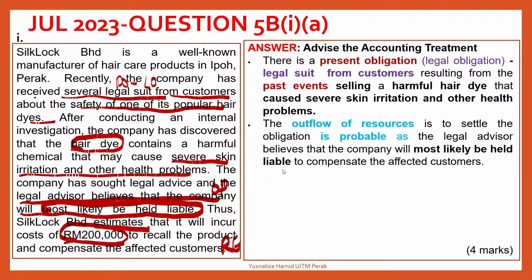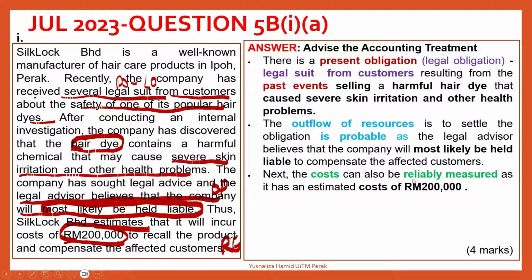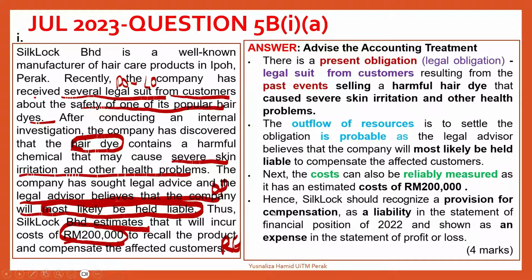Next is that the cost can also be reliably measured as the company already has an estimated cost of 200,000. And therefore, in terms of accounting treatment, Siglock, which is a company, should recognize a provision for compensation because you are going to compensate the affected customer based on this information. So how much is that? It was 200,000 as a liability in the statement of financial position for the year 2022. And that should also be shown as an expense.